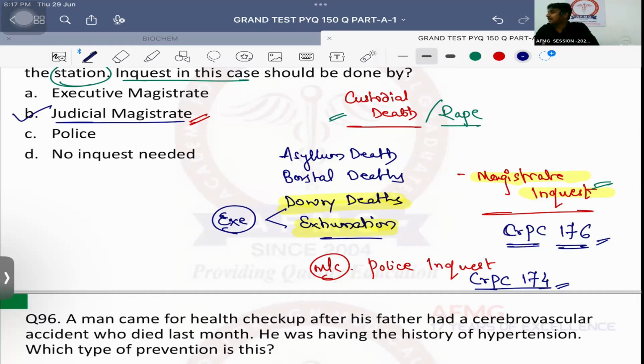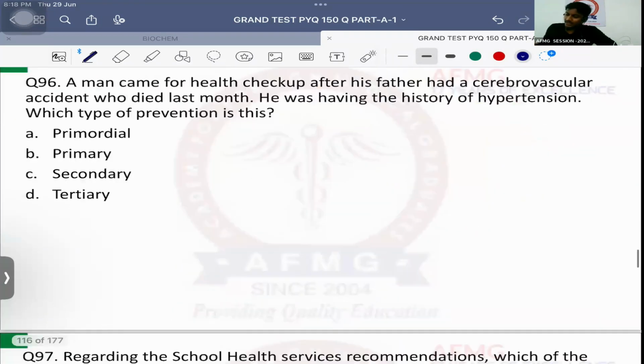Most important, IPC section 84. McNaughton's rule. Okay, it will tell you about the criminal responsibility of an insane or an unsound-minded person. Sarkari question here, example. Okay? No issues with this. Question number 96 now.